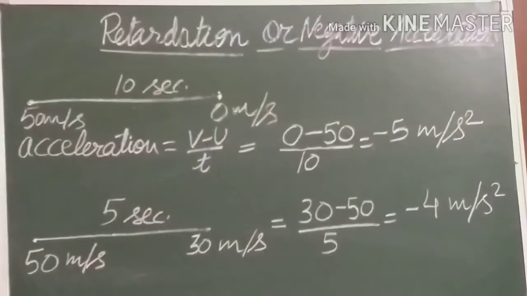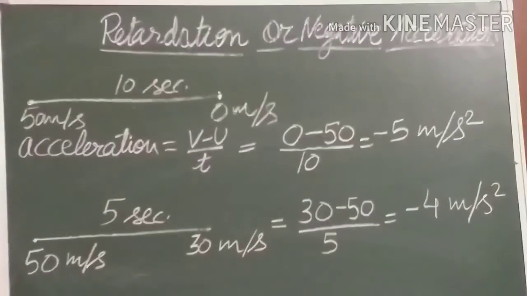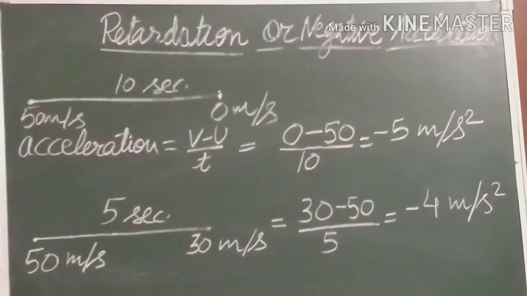This negative acceleration we also call deceleration or retardation. The unit is the same, but the negative sign is there if we express it as negative acceleration. If we write retardation, we don't need the minus sign, because retardation itself means the velocity of the body is decreasing.